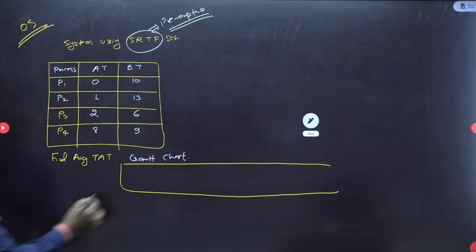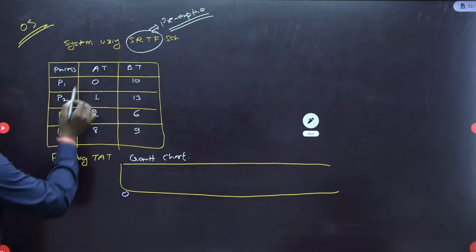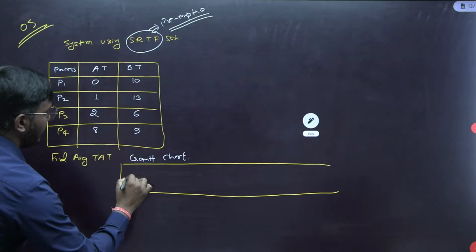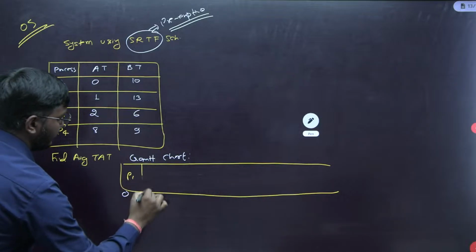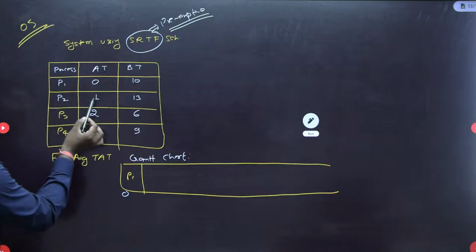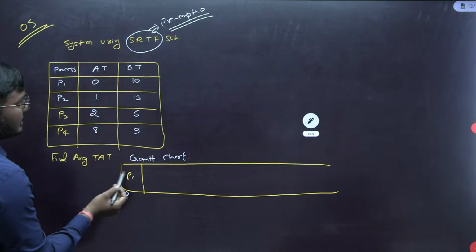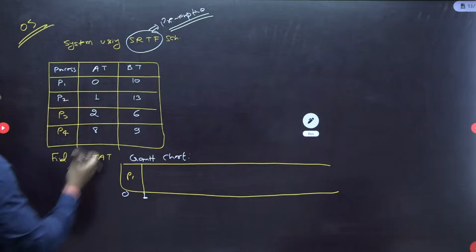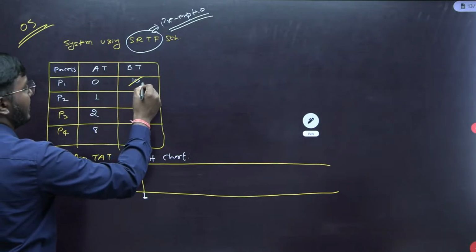Now let's start with time 0. At time 0, process P1 is in the system, so schedule the process P1. Now the next process comes into the system at time 1, so just execute P1 for 1 unit of time. The remaining burst time for P1 is now 9.